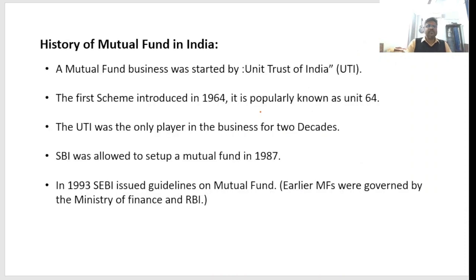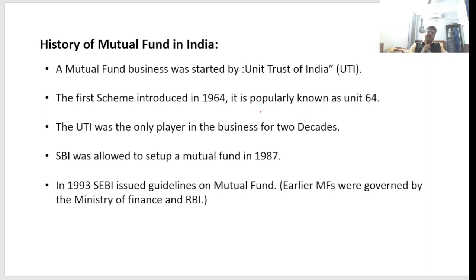Now let's move forward. Now a little bit we have to understand the history of mutual fund in India. So this is the brief information about the mutual fund in India. The mutual fund business was started by UTI, Unit Trust of India, and the first scheme introduced in 1964, popularly known as Unit 64.